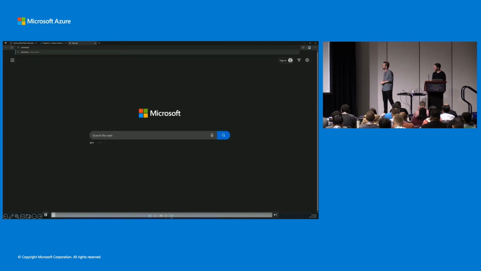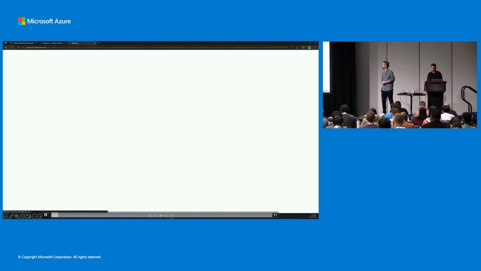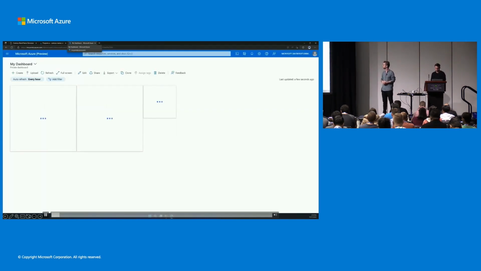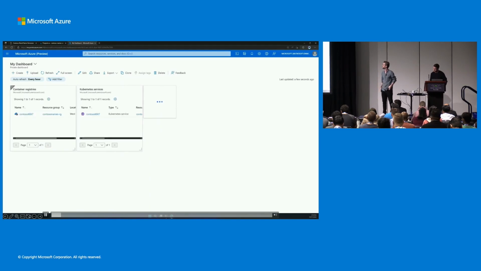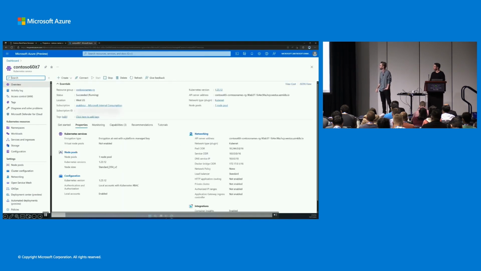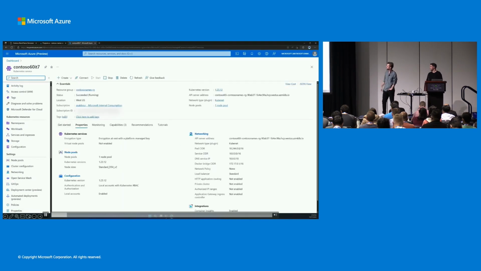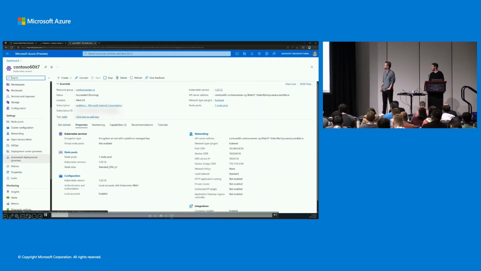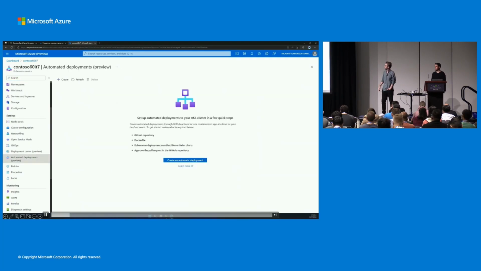So we'll head to the Azure portal and go to our cluster page. Contoso app, perfect. And under the settings on the left side, you can see automated deployments. So we'll hit that, come into this page, and create an automated deployment.